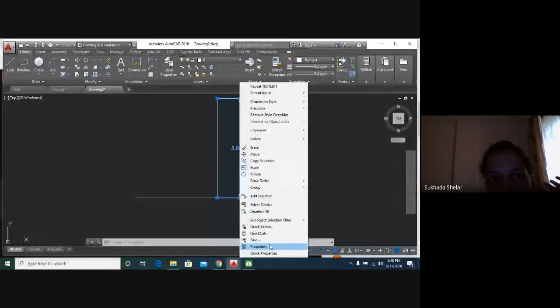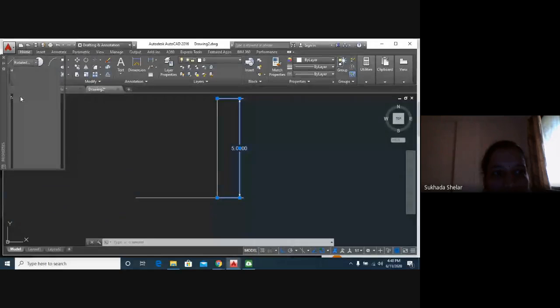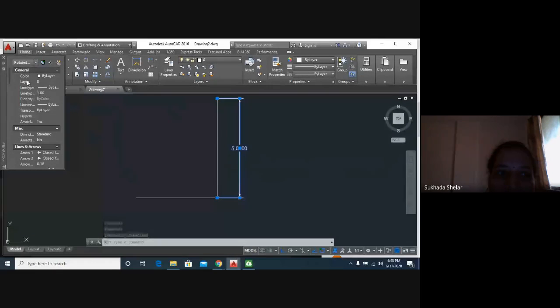Okay, if I click on the properties, here you can see one window has opened. You can select the color you want for the dimension line, and the size you want. I will go for yellow color. Then these are the arrows. Whichever type of arrows you want, AutoCAD will ask you, and you have to change it with just one click. We don't need to use an eraser or pencils to do that.